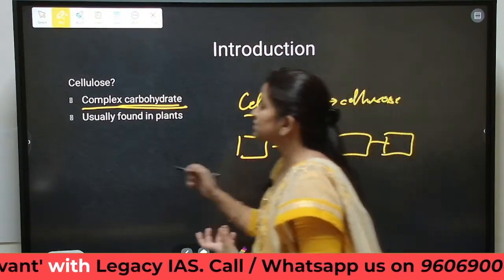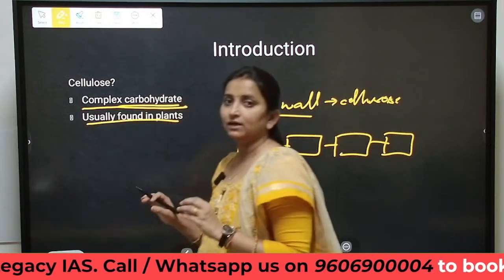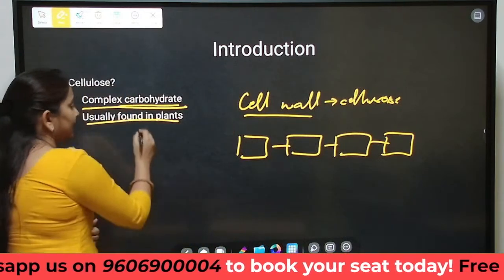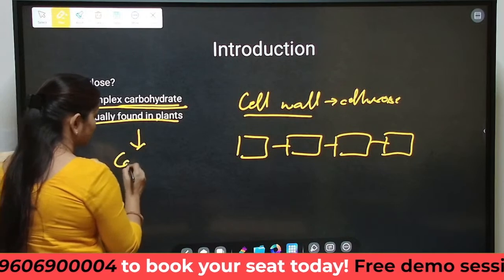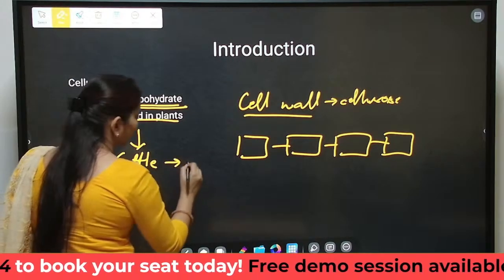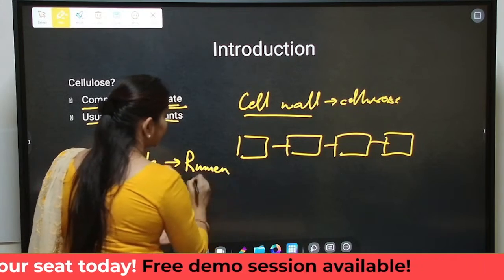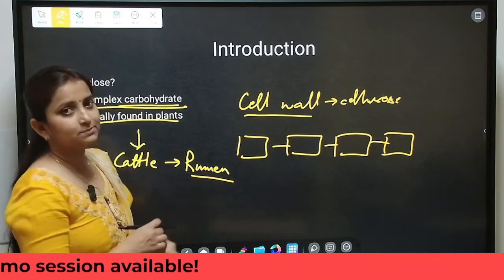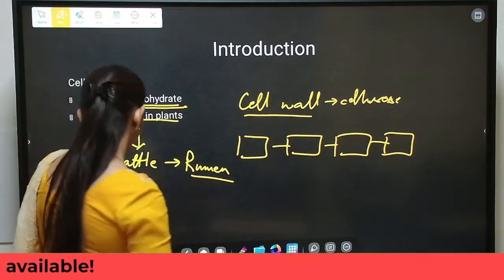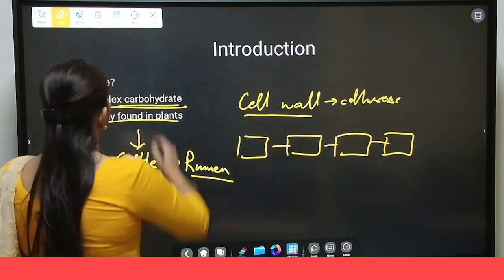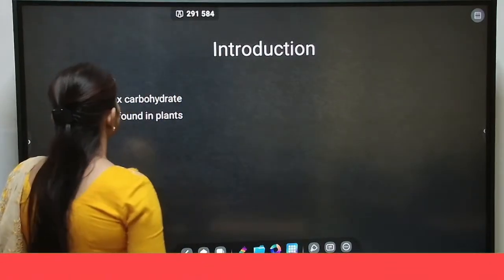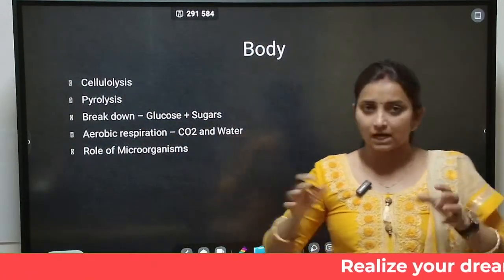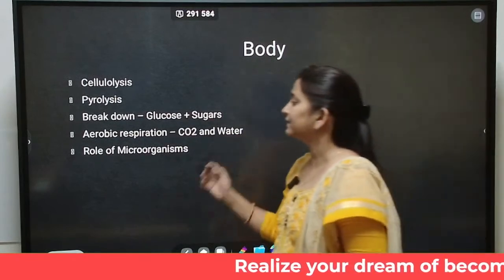This is usually found in plants. It is present in plant material, as we discussed, in the cell wall of plants, and it is digested by cattle usually in their rumen. So cattle feeding on these plants will digest this cellulose. Now coming to the body part of our question: what are the natural processes the cellulose undergoes for decomposition to form carbon dioxide and water?